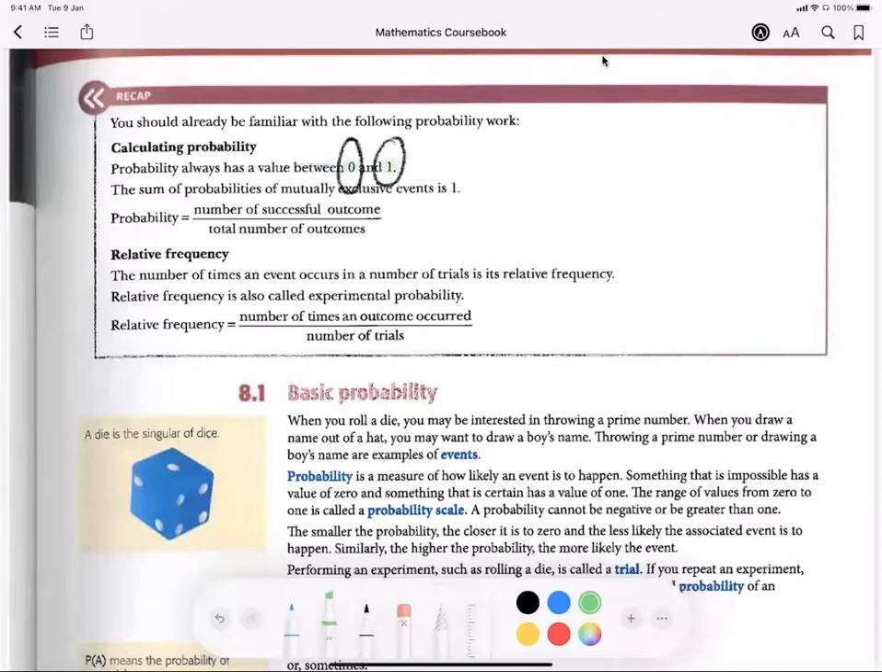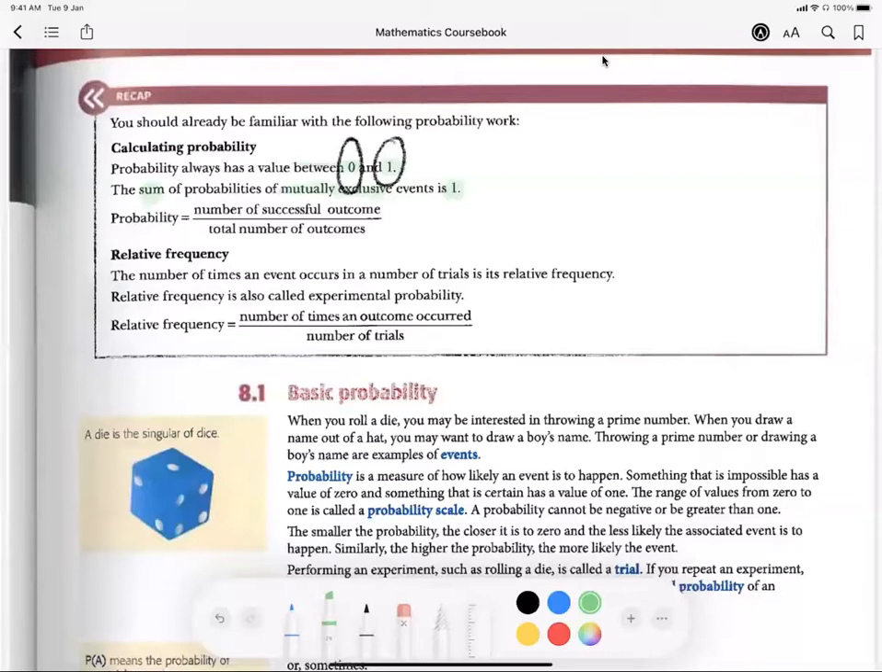The probability of the whole event, when you add it up together, should be equal to 1. If it's more than 1, it means you have calculated wrongly. So, the sum of mutually exclusive events. Mutually exclusive means events that cannot happen at the same time. For example, if you spin a coin, you get heads or you get tails. So heads and tails are mutually exclusive. Only heads can happen or only tails can happen.